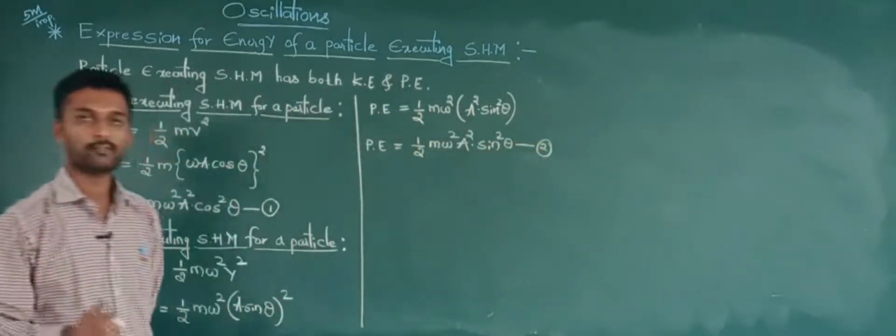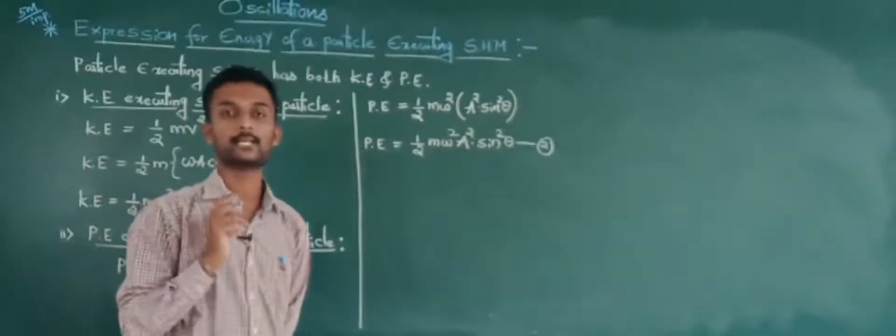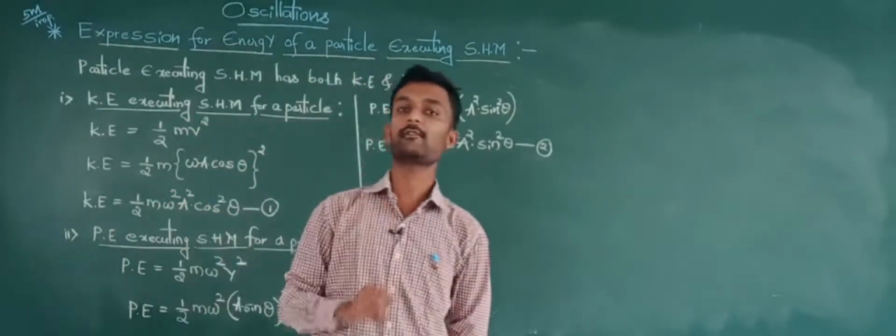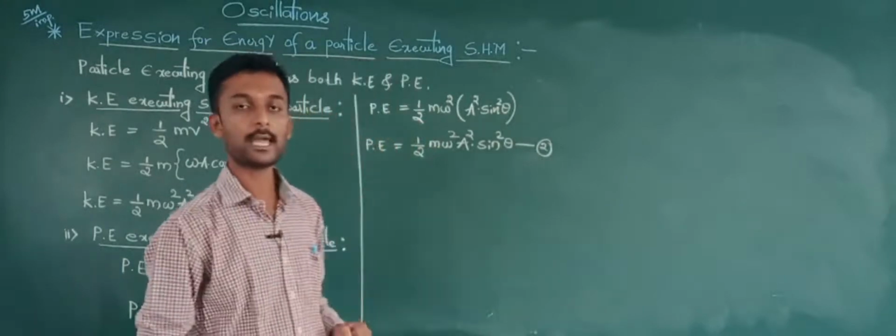So we got two different equations. First one is the kinetic energy of a particle executing SHM. Second equation is the potential energy of a particle which is executing the SHM.